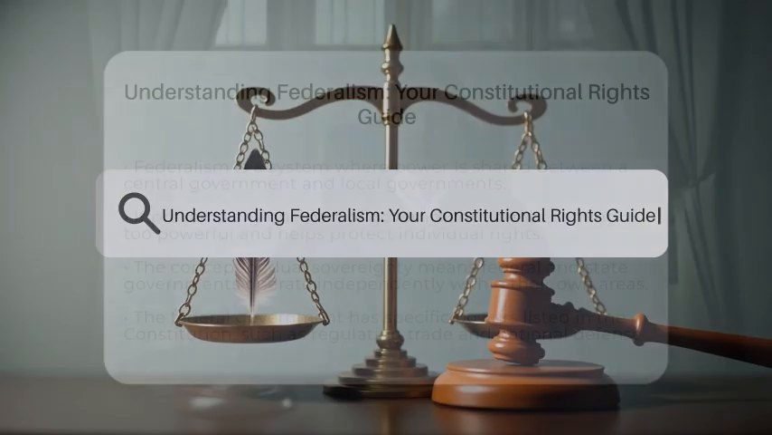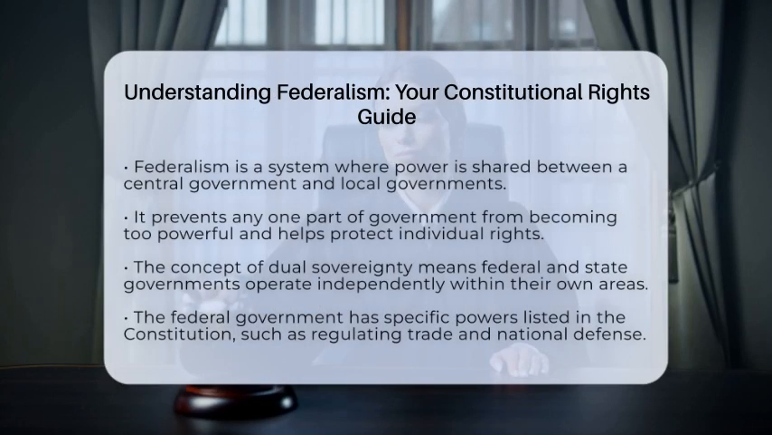Understanding Federalism, your constitutional rights guide. Imagine a government so balanced that power is shared between a central authority and local governments. That's what federalism is all about. It's a system where both levels of government have their own roles and responsibilities. This setup helps prevent any one part from becoming too powerful and keeps your rights protected.